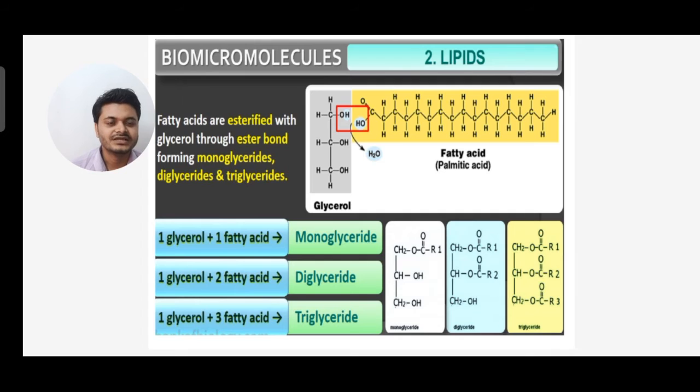You can see the structures of fatty acid, palmitic acid, glycerol, monoglyceride, diglyceride and triglyceride. All the structures are given very nicely. You can see it's a very colorful slide.